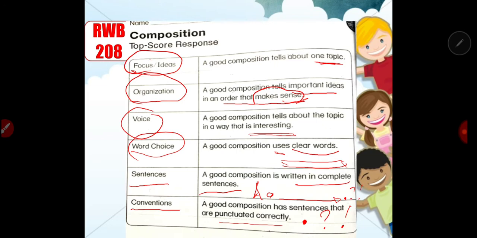So these are just the rubrics of how you're going to write your own composition. So you're going to also use this as your guide in writing your own composition, aside from checking the writer's guidelines or checklist. All good so far?